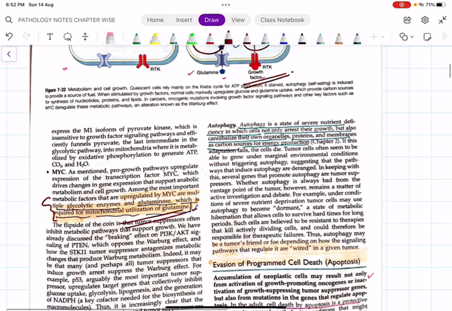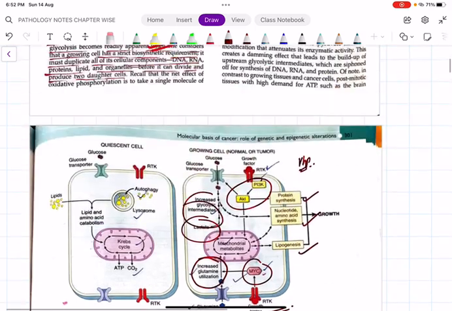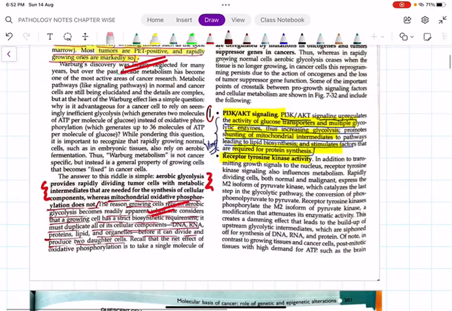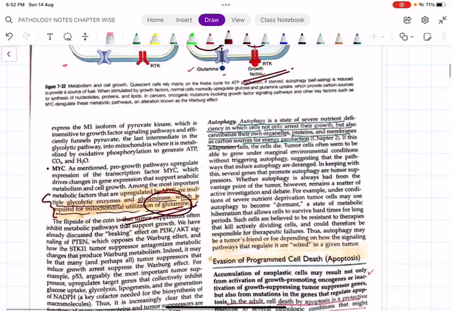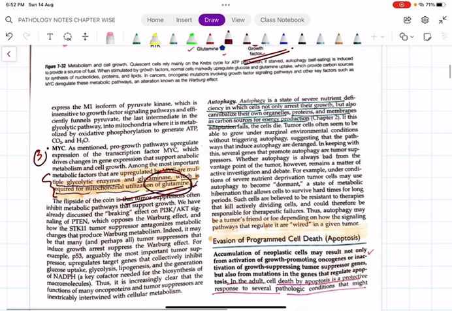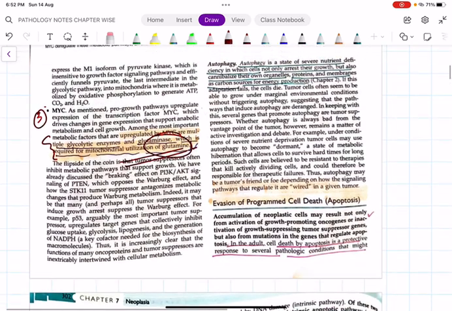Upregulation of MYC is required for the mitochondrial utilization of glutamine. So these are the three important pathways. What is the number one pathway? PI3K AKT pathway. Number two is the receptor tyrosine kinase activity, and number three is the MYC pathway. So this is the PI3K AKT signaling pathway, and the role of the MYC gene as well as the role of receptor tyrosine kinase.